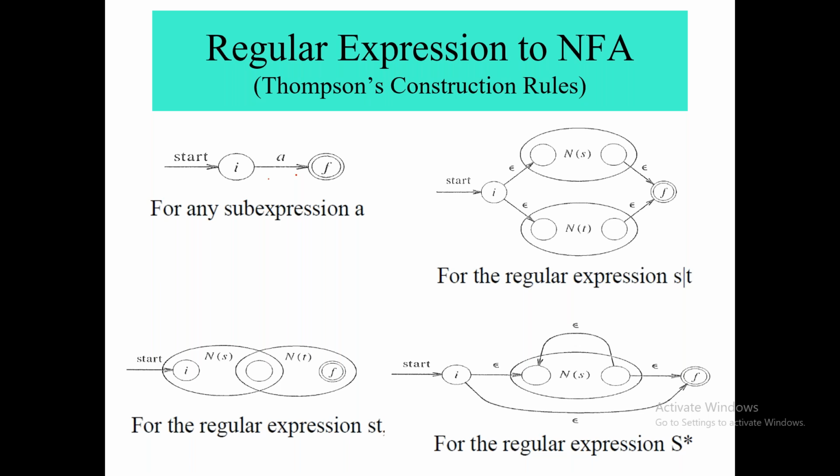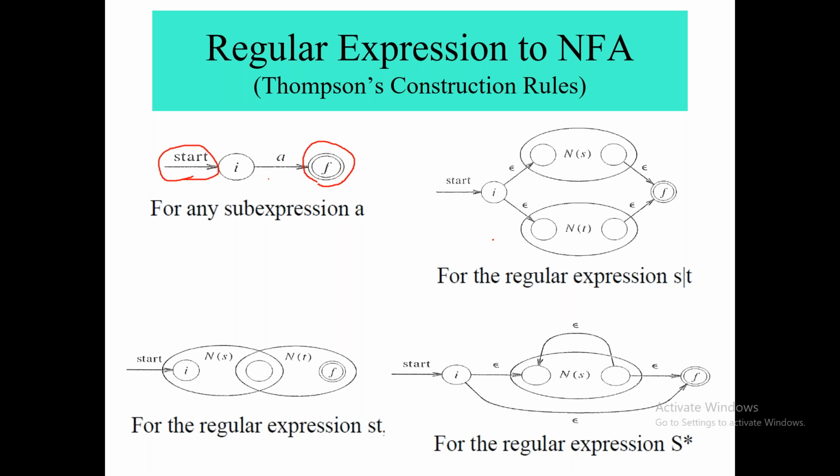So first one here is A. Whenever we are going to start our NFA, first we will show this arrow, which shows that this is our starting state. And at last we will double circle the final state, or you can say the final node. That will represent that this is our final node. In A, you don't have to add any epsilon construction. No epsilon construction will be there in A.